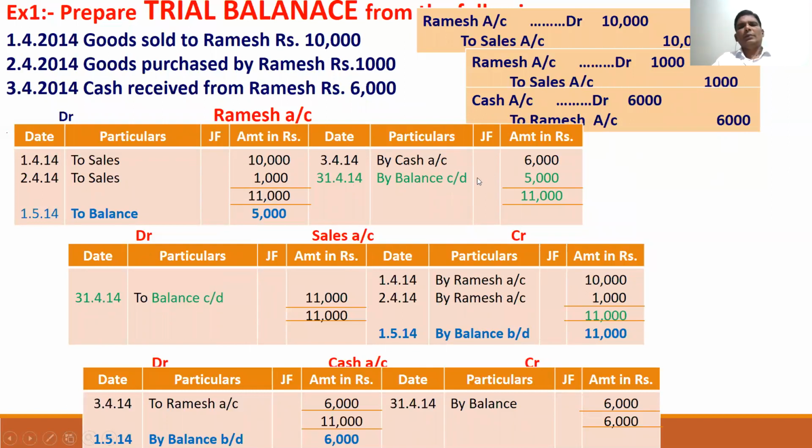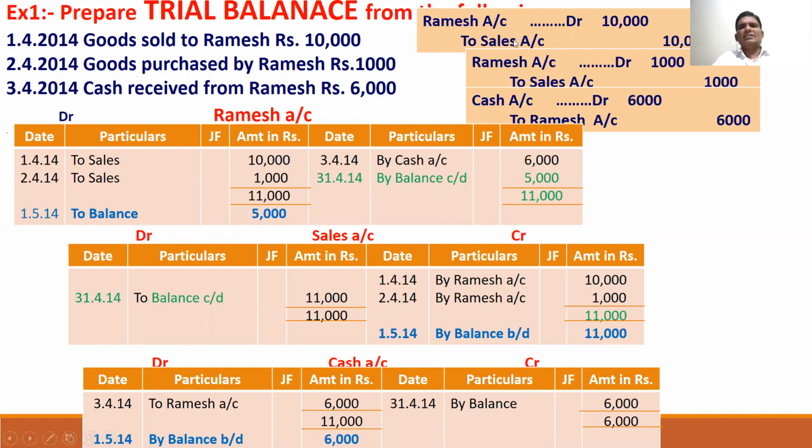Usually the accounts are balanced at the end of every month. So on 30th April it is balanced at 5,000. That balance is carried to the next side, that is on 1st May, balance brought down. Ramesh account shows a debit balance. The account balance I have shown in blue color: Ramesh account balance is 5,000 debit.